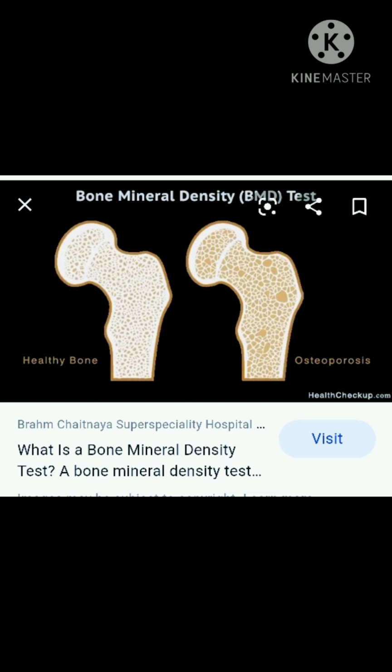Next is peripheral DEXA. This smaller machine measures the bone density in your wrist, fingers, legs, or heel. These machines are in healthcare offices, pharmacies, shopping centers, and health fairs.